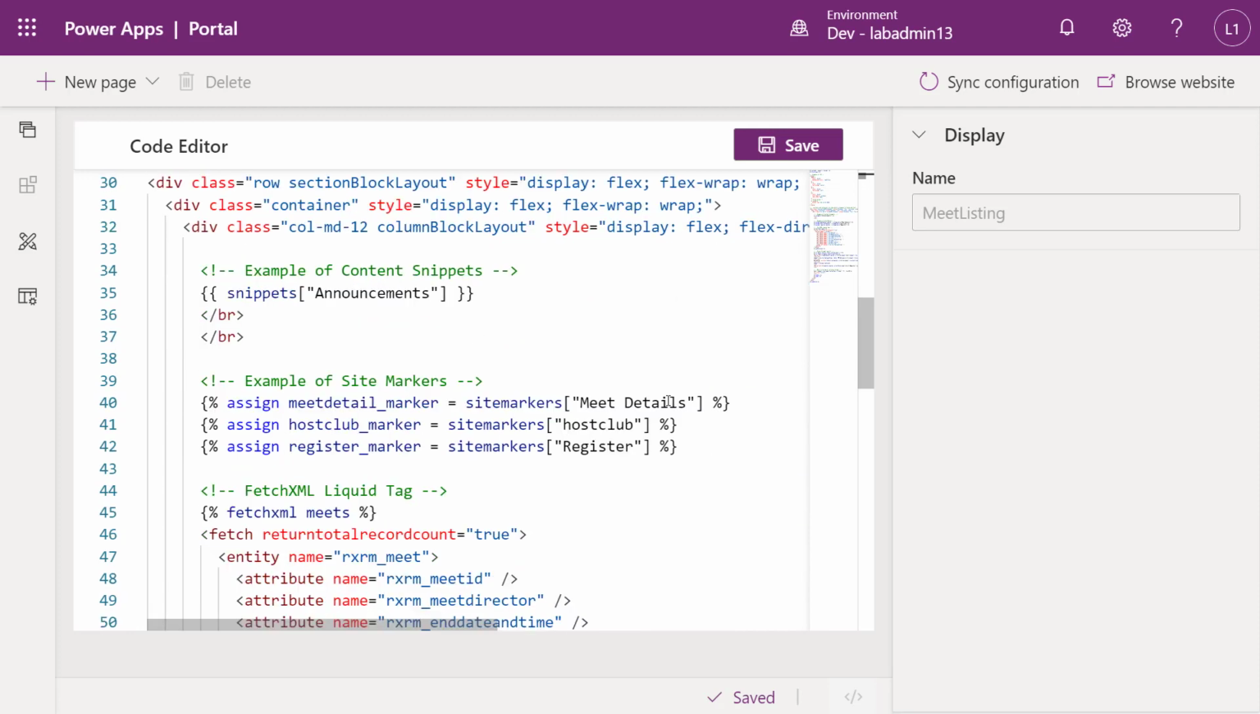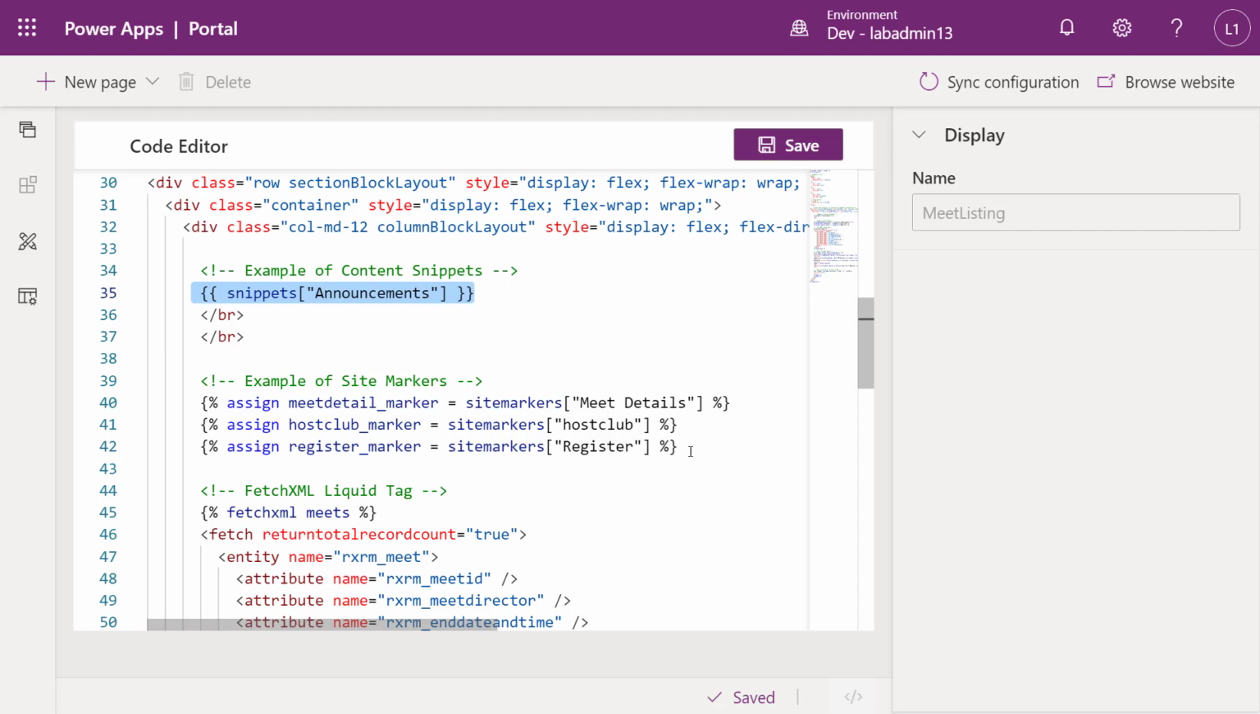We have some containers and divs set up again, very much like a typical page template that you would create in a content management system, with the different containers and blocks and columns. This is based on Bootstrap as well, so if anybody's familiar with that, that is sort of the backend framework that's being used. We see here we have some of our Liquid tags. We have an example of content snippets, so we have our announcements here. It's using that snippet, so that's going to appear on the page. And if I change that announcement in the content snippet, that will be reflected on the page, and I don't have to touch the template at all.